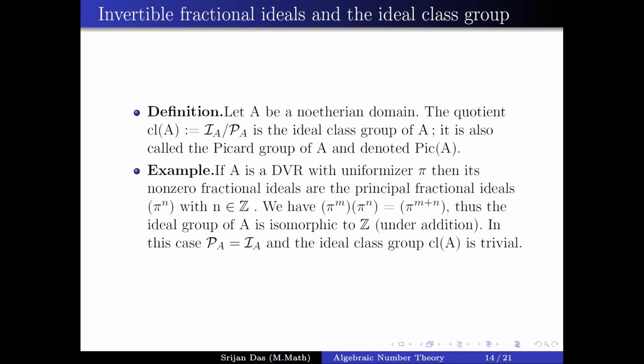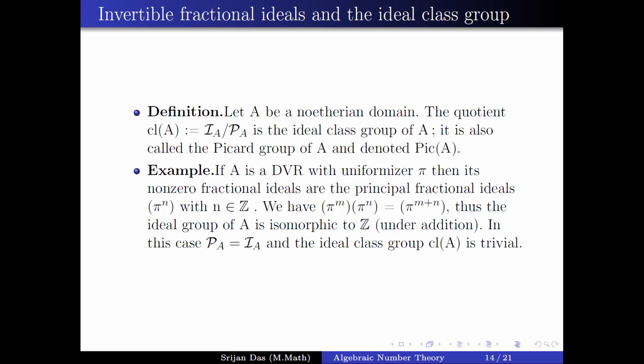But when we are dealing with principal fractional ideals, n comes from all of Z. So the fractional ideals are generated by pi to the power n, where n is in Z. We have the multiplication of principal fractional ideals: pi to the power m times pi to the power n is generated by pi to the power m plus n.